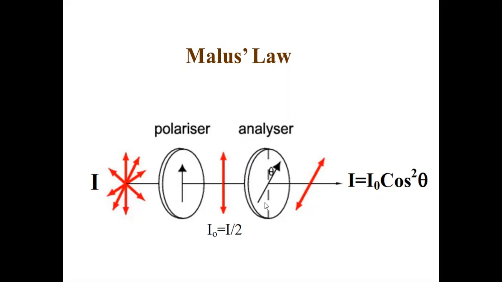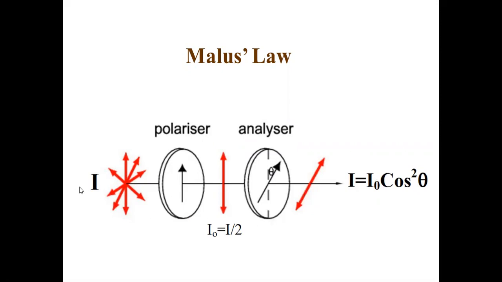Now you have an analyzer whose pass axis is making an angle theta with the pass axis of this. If you bring the pass axis of this like this, here, its pass axis is making an angle theta. What is the intensity of light coming out of this? Only components of this will pass through, right? All the electric fields cannot pass through now because they are not parallel to its main vector.